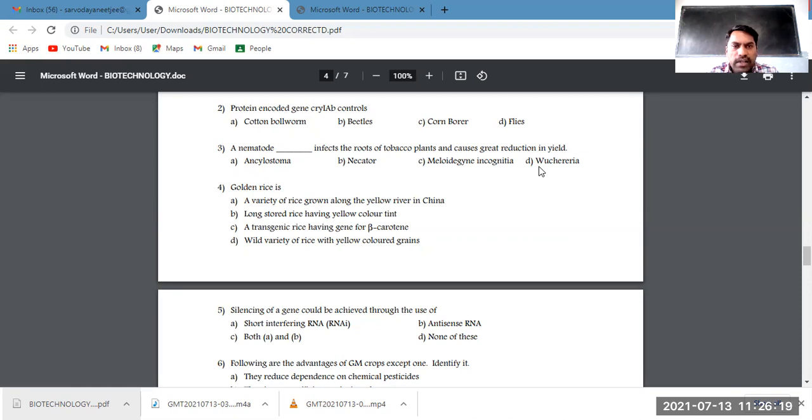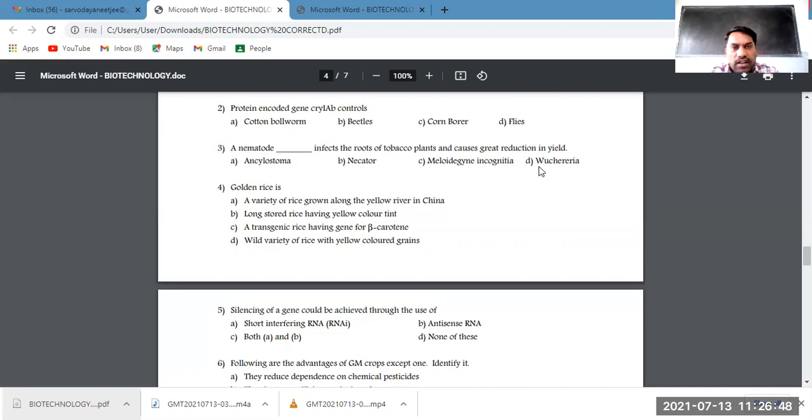So here, one protein is produced from the CRY1AB gene. What do you call that protein? The CRY1AB protein is simply named after that gene. So it is being controlled. As in the options, we can see they have given different insects as pests. Now, which pest is being killed by this protein is the question here.